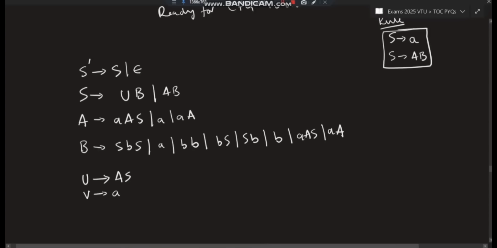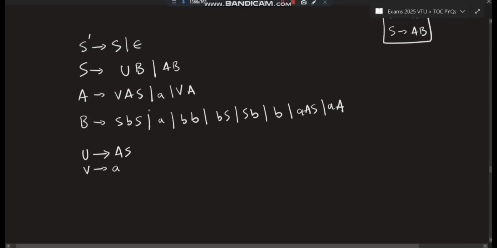So wherever we find small a along with non-terminals, listen to me carefully, we'll have to replace it with the non-terminal. This a will remain the same because it is valid. A goes to small a, this is a valid one. But wherever it is along with a non-terminal, we'll have to replace it with this non-terminal so that it becomes a valid one. Now again for the B also the same thing we will be doing. Before that, we also need to have VA separated, right? So we'll be separating VA also, but we'll come to that later.